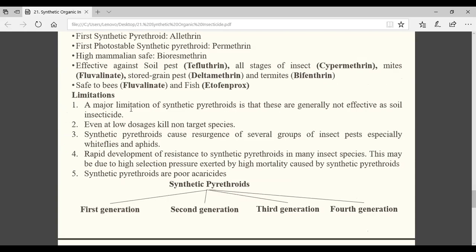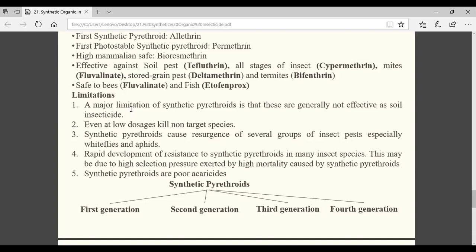Now coming to some of the limitations. You see, synthetic pyrethroids like allethrin are generally applied as aerosol. That means they will be in vapor form, just there in the atmosphere. So there is a problem that they cannot act as soil insecticide. They cannot penetrate. If they penetrate, they will take more time to come in contact with the insect, and at that time they will be degraded into non-toxic compounds. That's why they are ineffective soil insecticides. This is a major disadvantage.